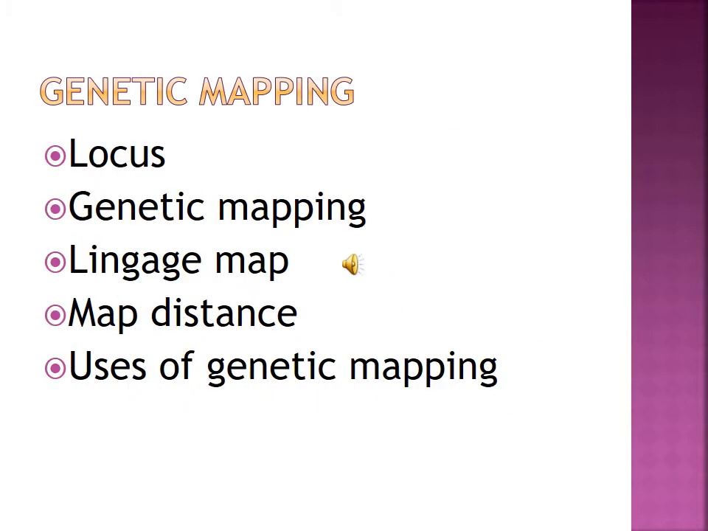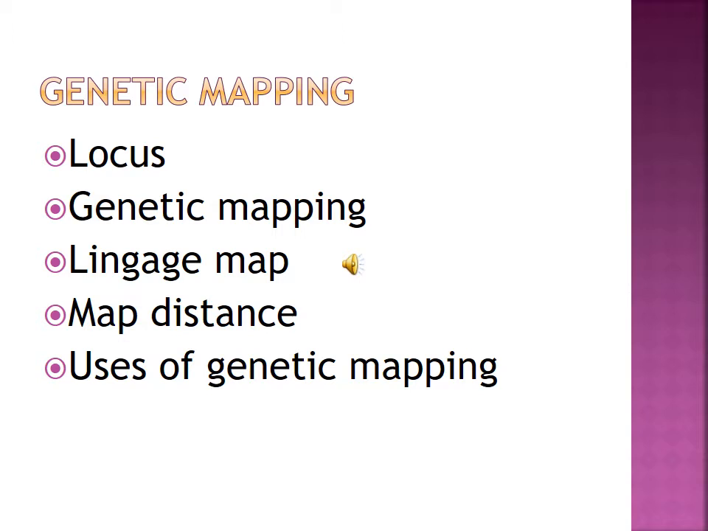First of all, locus. Genes are present in a linear order along the chromosome. They are present in a specific location called a locus, in plural form, loci. Then genetic mapping is the diagrammatic representation of the position of genes. Through genetic mapping, we can know the position of the genes.